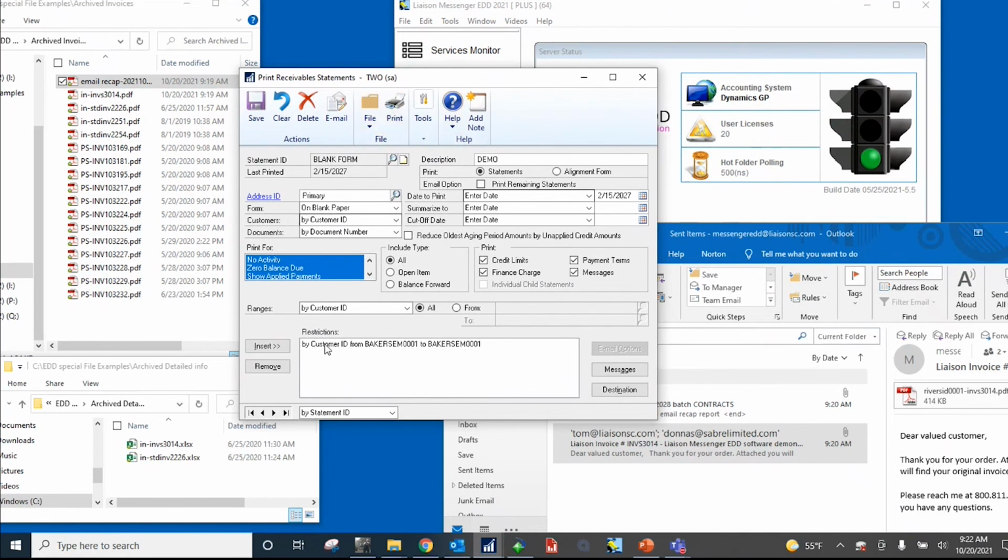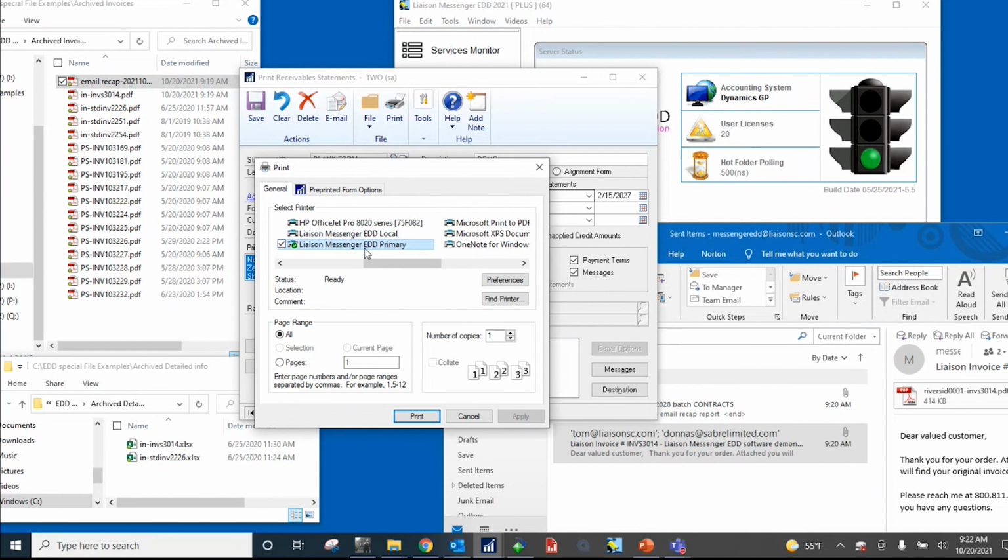Okay, again, here I have one statement for one customer selected. This could be customer A to customer Z, everybody over 45 days, whatever your standard selection criteria is, you go through that. And then here I'm printing with the print driver. You're using the print to email function in Business Central to get that PDF to the Messenger server. There's the print driver. Watch the green light. Once I hit print, it's going to flash real quick. It will archive to the folder, and a second email will go out to Donna and myself. Here we go. I'm going to hit print now.